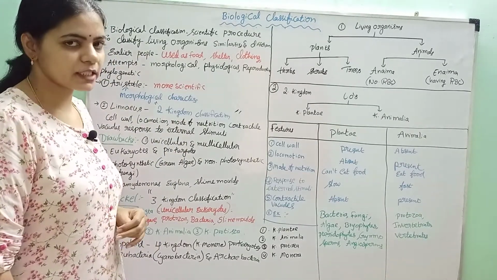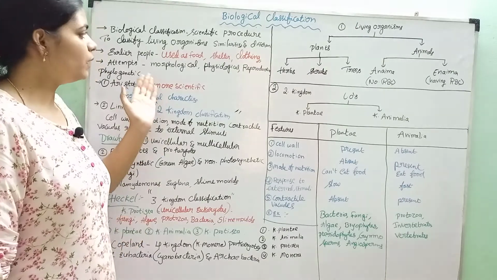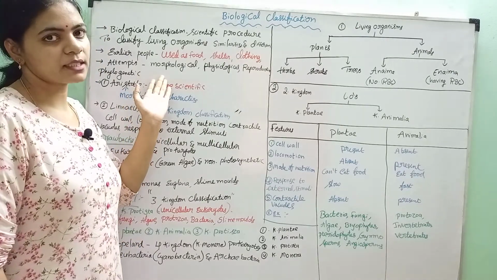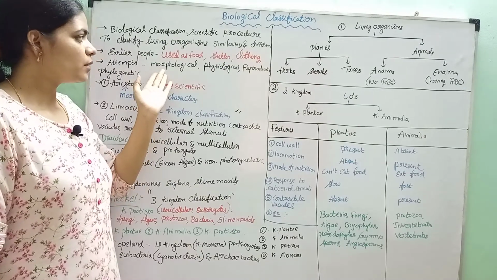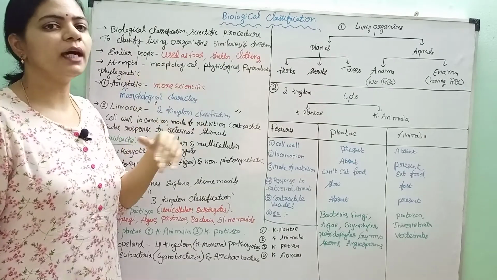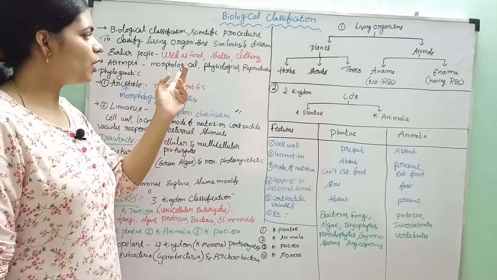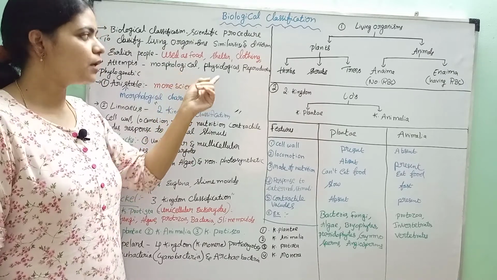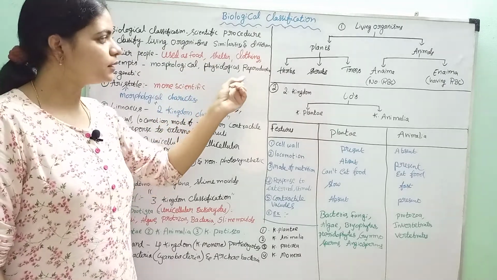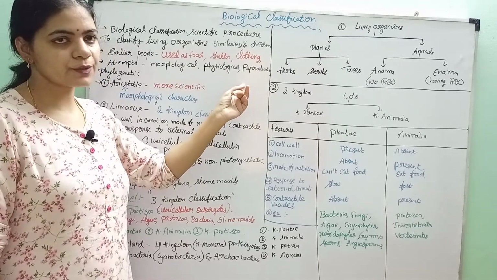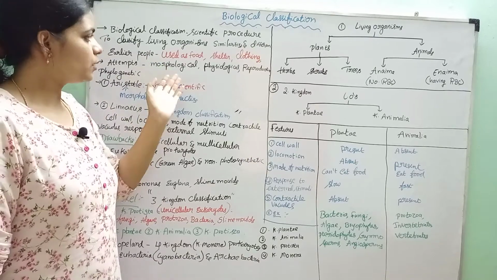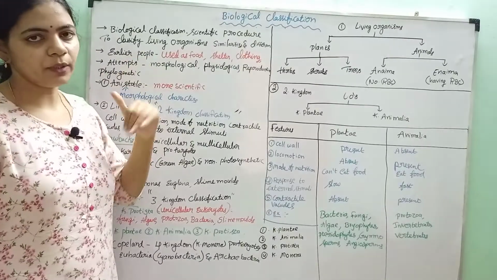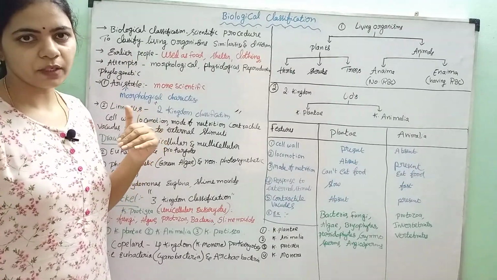Here there are so many attempts that were made to classify living organisms. Earlier, before civilization also, people wanted to classify living organisms, but they classified them depending upon how they were using the organisms. Some organisms are used as food, some for shelter, and some for clothing. But those people did not follow any scientific procedures.